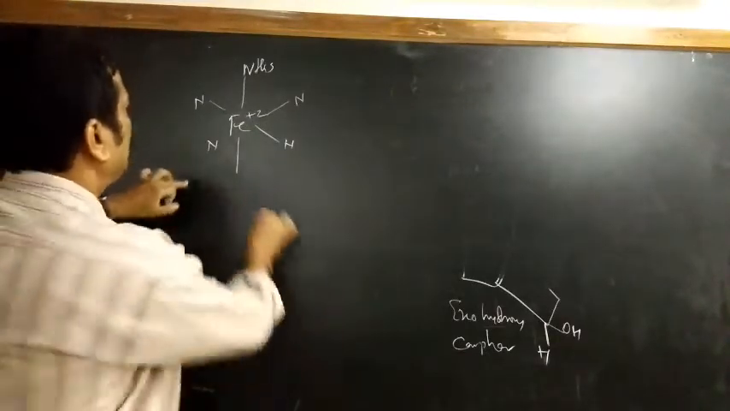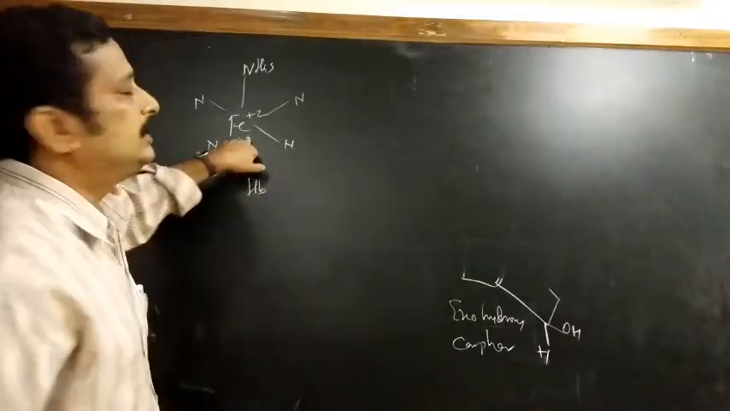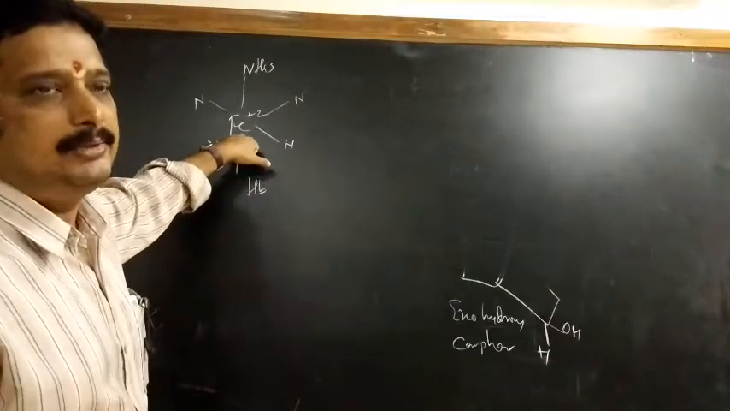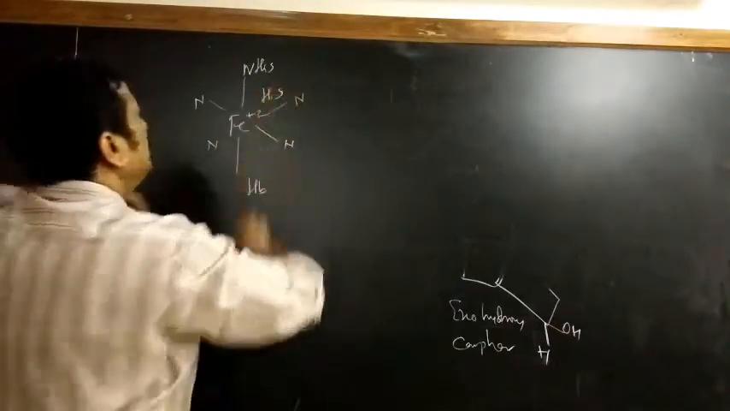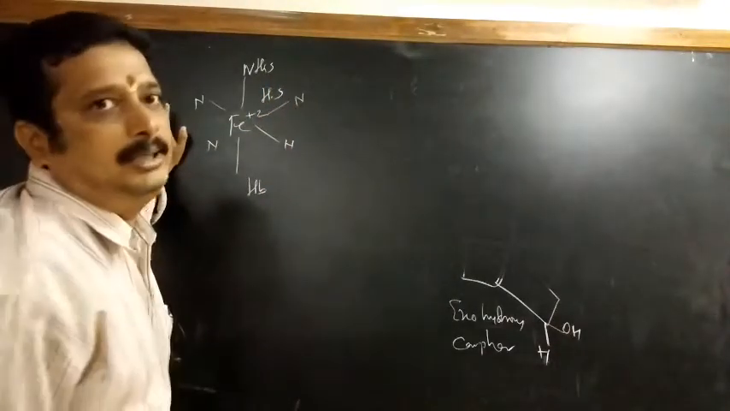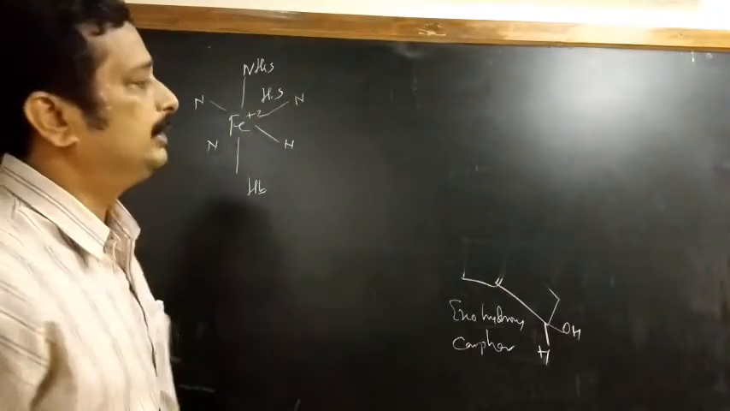Oxygen. So this is the structure of hemoglobin, and here the iron is in +2 state. Iron will be in +2 state in hemoglobin, and this is in high spin. So this will be in the high spin. So this is the structure of hemoglobin.